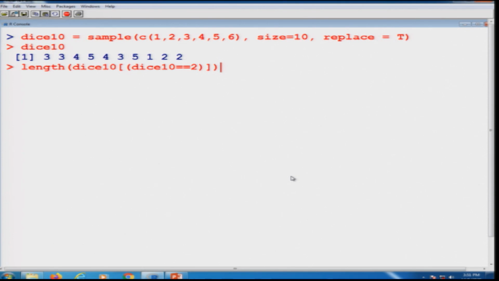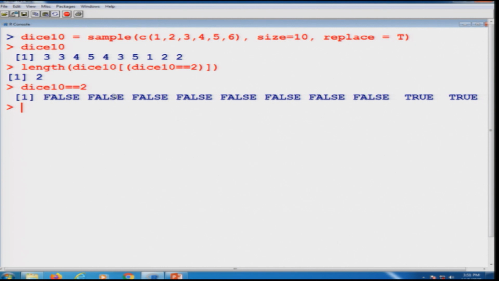So, if you try to see, the final value is coming out to be 2, but how is it coming out to be 2? Let me first show you the outcome of this expression. You can see this is giving you false, false, false, false, and the last 2 values are true, because there is a 2 at only 2 places, right.